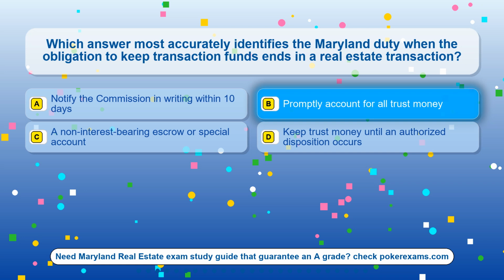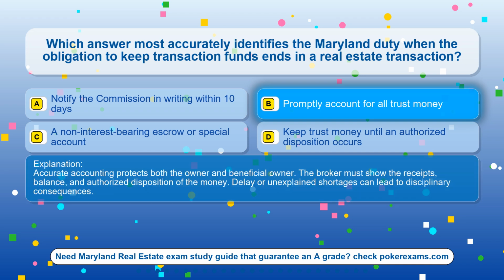The correct answer is option B, promptly account for all trust money. Accurate accounting protects both the owner and beneficial owner. The broker must show the receipts, balance, and authorized disposition of the money. Delay or unexplained shortages can lead to disciplinary consequences.